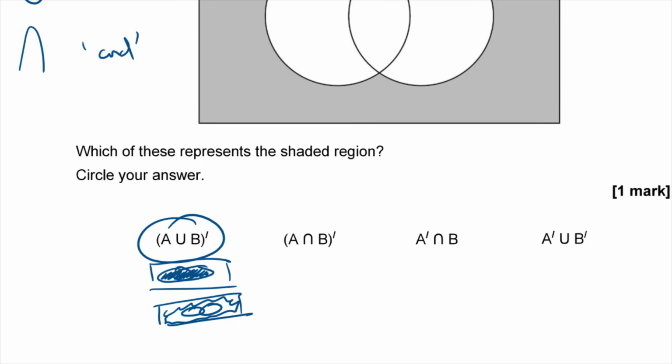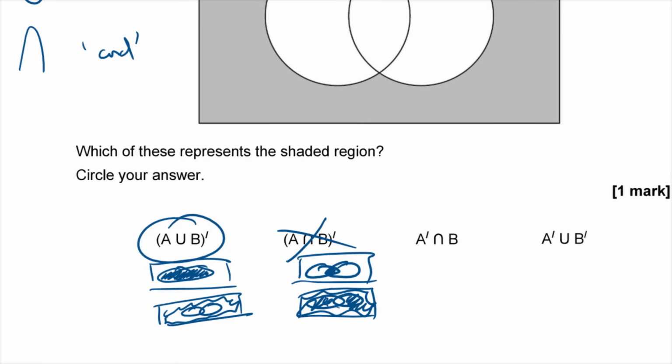A intersect B is just a bit in the middle, and then if I flip that round, that's going to give me everything on the outside plus that bit plus that bit. So the only bit that's left unshaded is a little teeny tiny bit in the middle. So it's not that one. Not in A intersect B. So not in A and in B. So that is just going to be that bit there, isn't it? Not in A intersect with B.